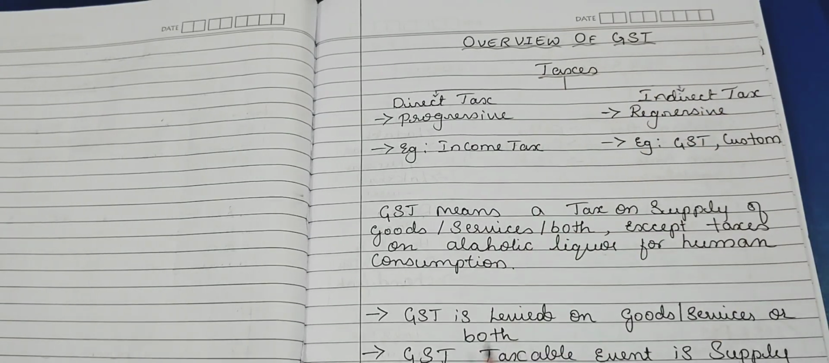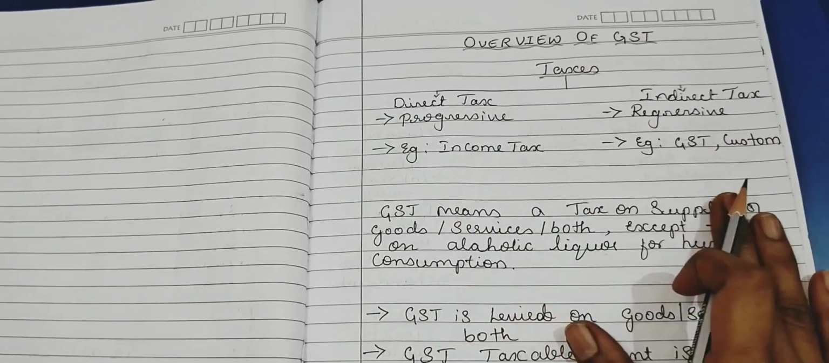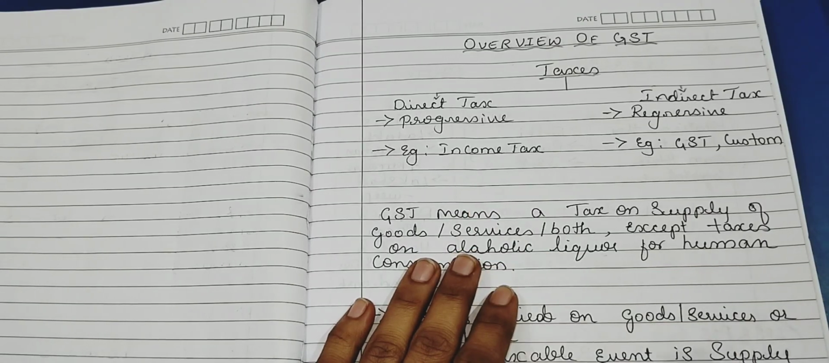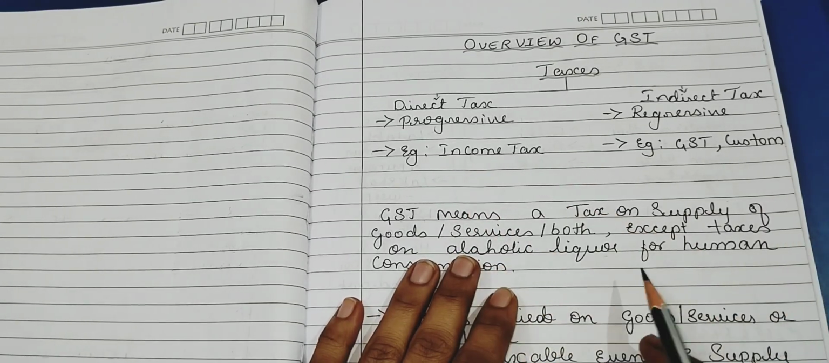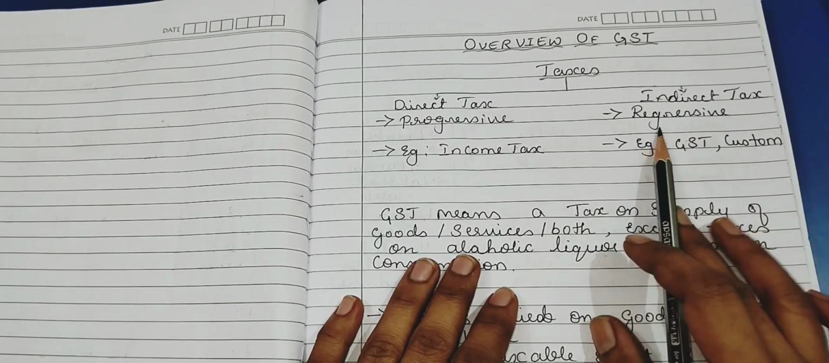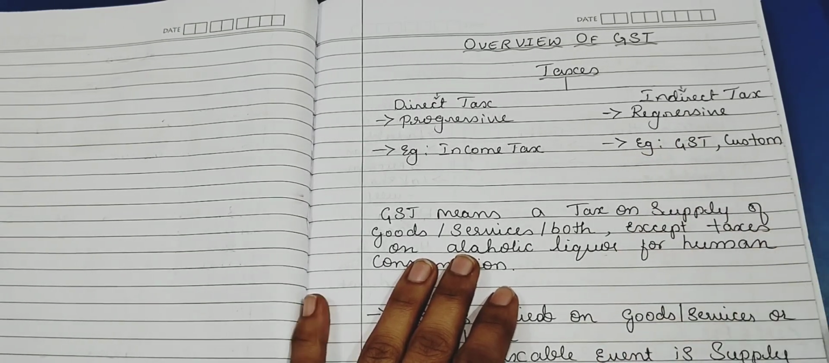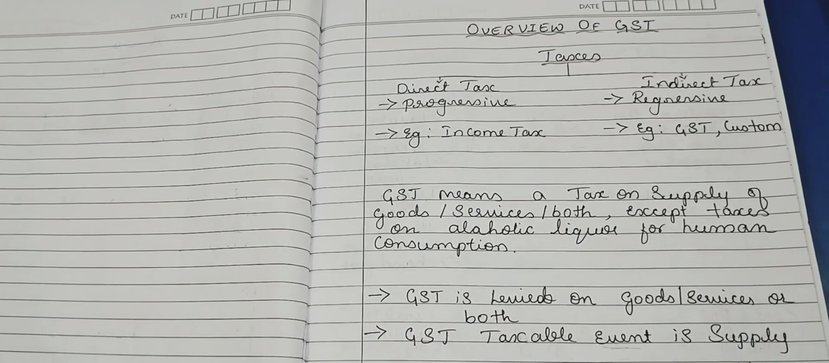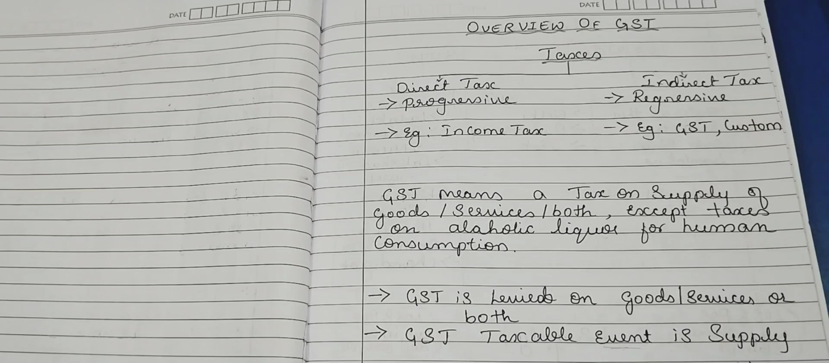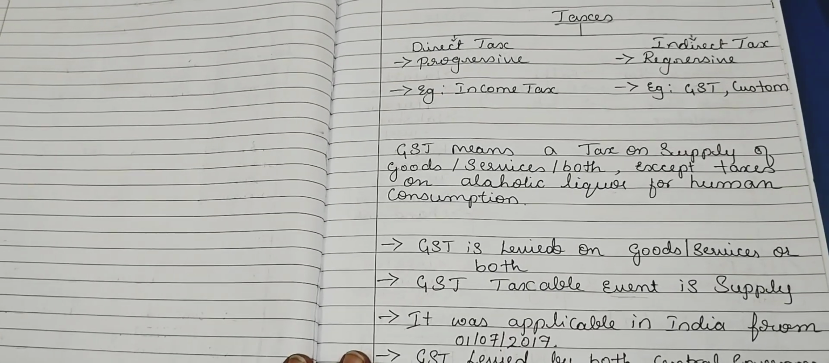Overview of GST. The taxes are divided into two parts, direct tax and indirect tax. So direct tax covers income tax, wealth tax, right? It is progressive in nature, and indirect tax covers GST and customs duty. It is regressive in nature. Regressive means whatever your income, irrespective of your income, the tax rate remains the same. It is not going to change.